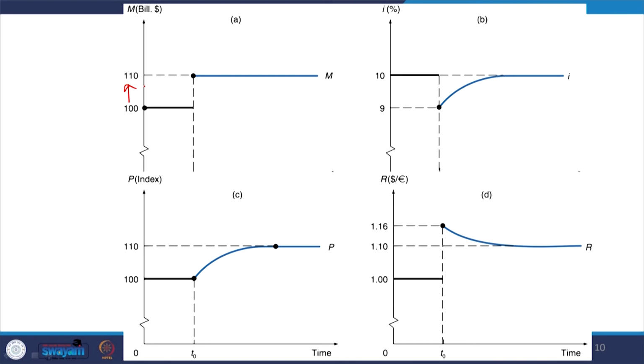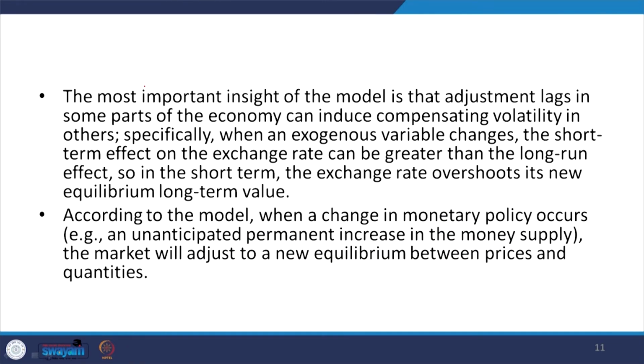Now, on the first part I think we have discussed, the most important insight of the model is that adjustment lags in some parts of the economy can induce compensating volatility in others. Specifically, when an exogenous variable changes, the short run effect on the exchange rate can be greater than the long run effect. So in the short run the exchange rate overshoots its new equilibrium long term value.